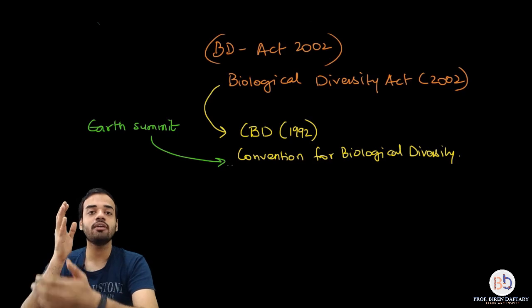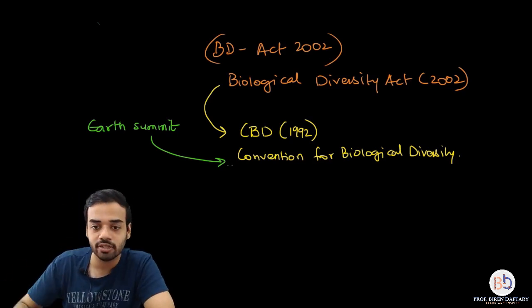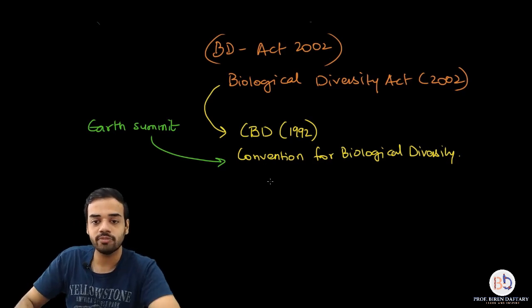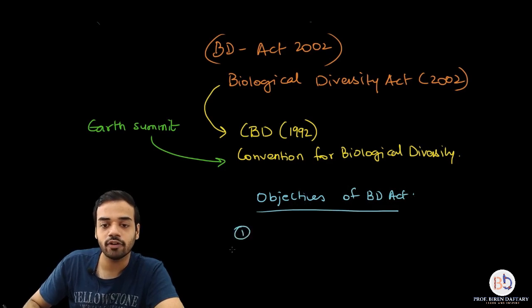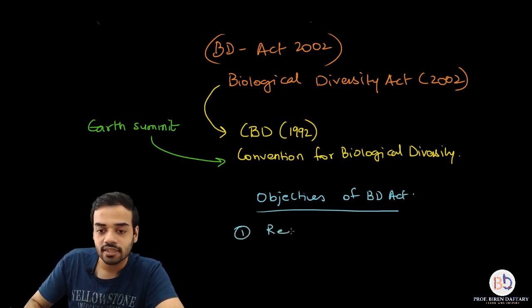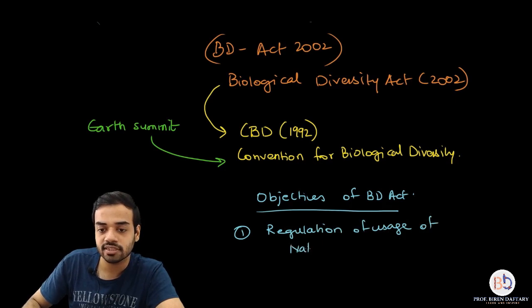And what are the main objectives of the act? Any act has its main objectives, so we are going to write down the objectives. The two main objectives of the BD Act: the first objective is regulation of usage of natural resources.